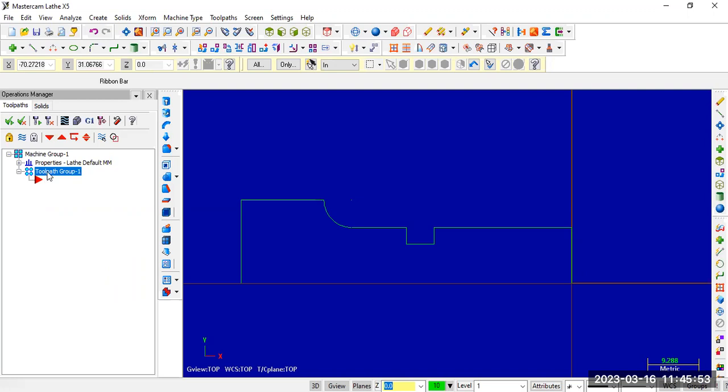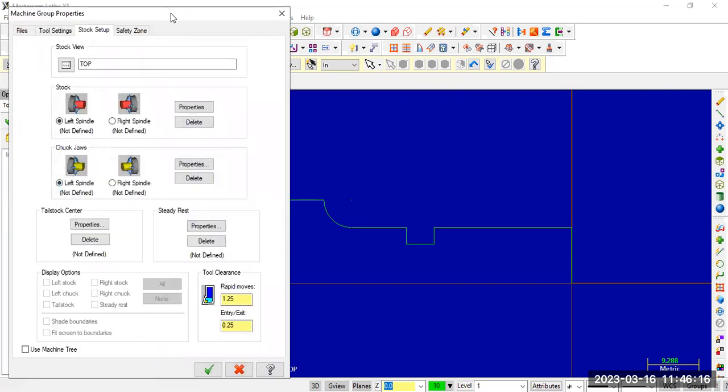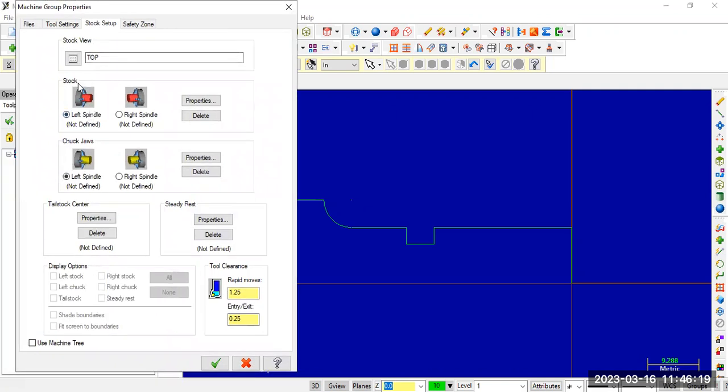Now, students, after selecting the lathe machine, I need to define the stock, define the workpiece. Just double click over the properties. You can observe one option there, stock setup. Click on stock setup, and it will prompt one more window. Here we have two options: one is stock, the other is chuck jaws. Under stock, left spindle not defined, right spindle not defined.